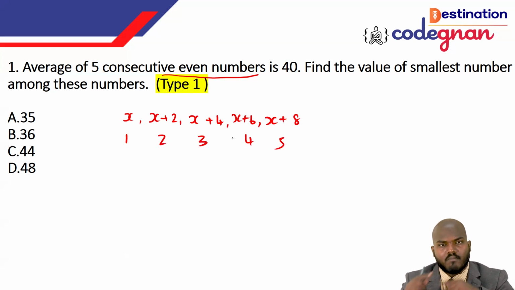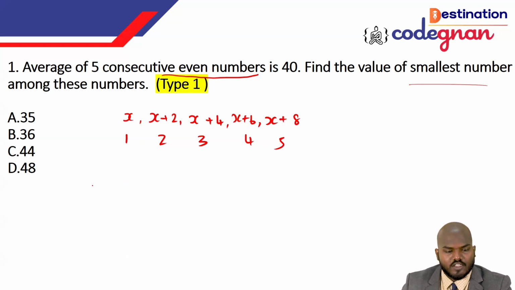Five consecutive means back to back even numbers. If you say this is called 2, this is called 4, but we don't know the value of this one. But for even numbers we are predicting like this, so that we are writing this one. So the average of the consecutive numbers, we can call it 40. Then find the smallest number.